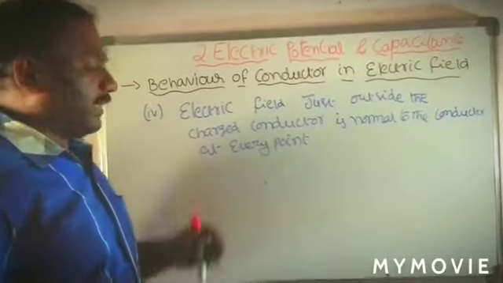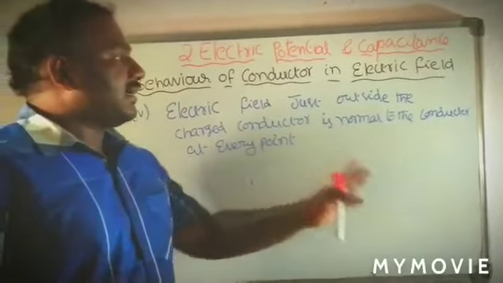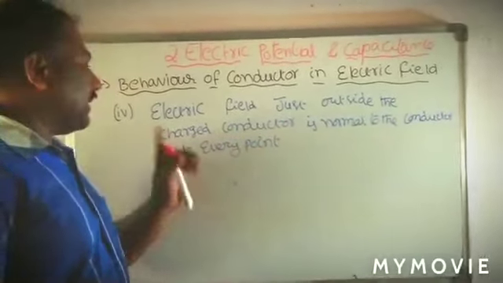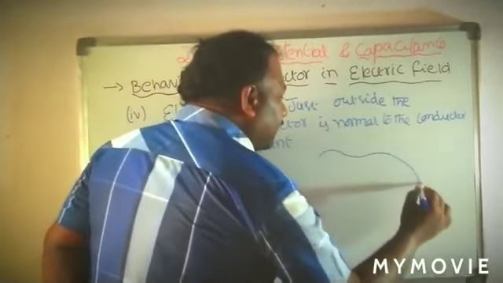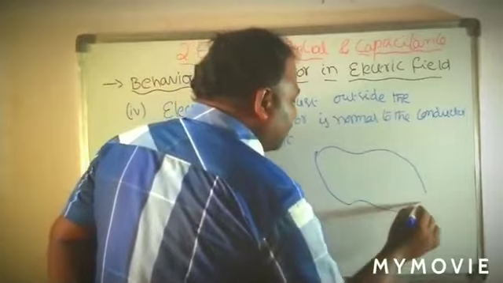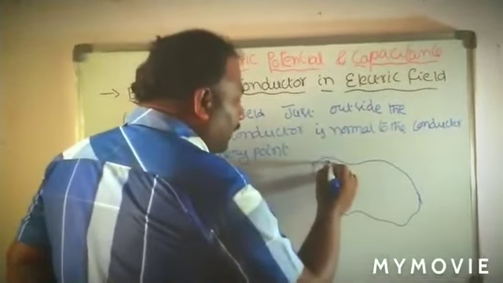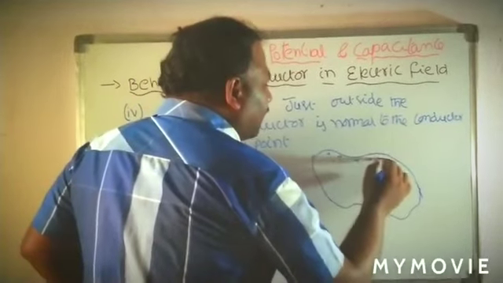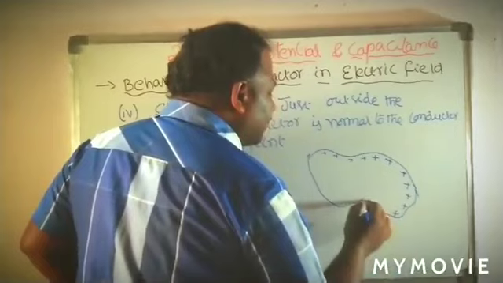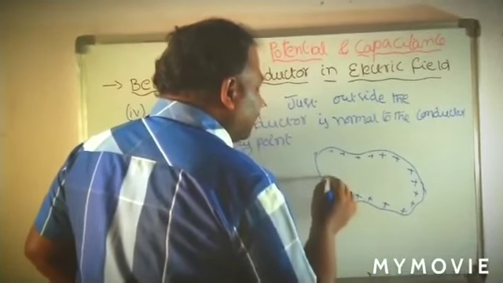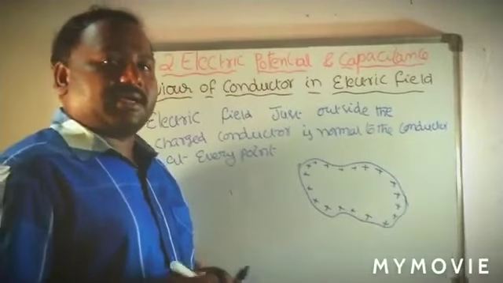Now the fourth property is, the electric field just outside the conductor is normal to the conductor at every point. See, for example, it is a charged conductor, it does not have a particular shape, it is an arbitrary conductor. Now here we know that when the conductor is charged, or placed in an electric field, the total charge comes to the surface of the conductor.